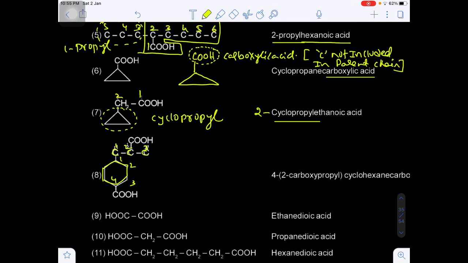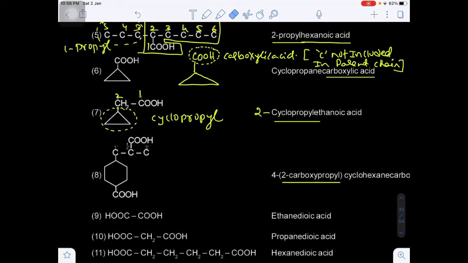Now in the side chain, on the second carbon, again you have a carboxylic acid. So 2-carboxy, this is a special prefix carboxy. And in total 3 carbons will be there. That's why 2-carboxypropyl.